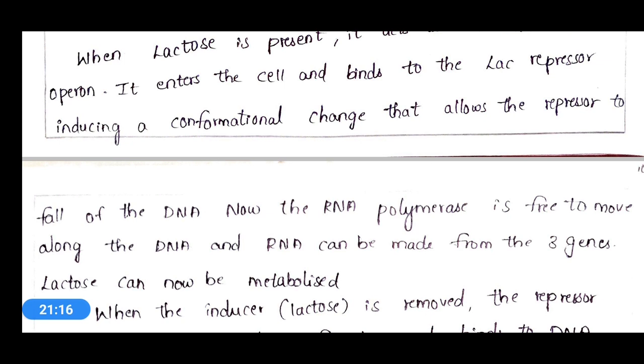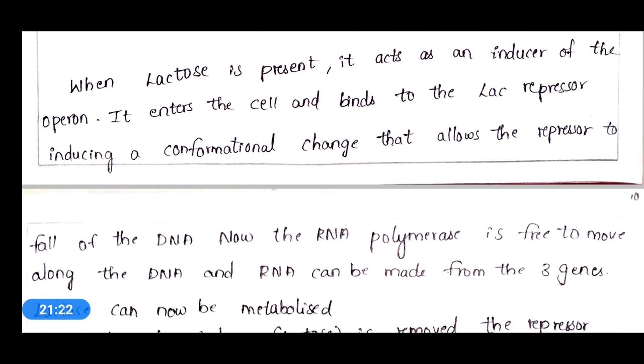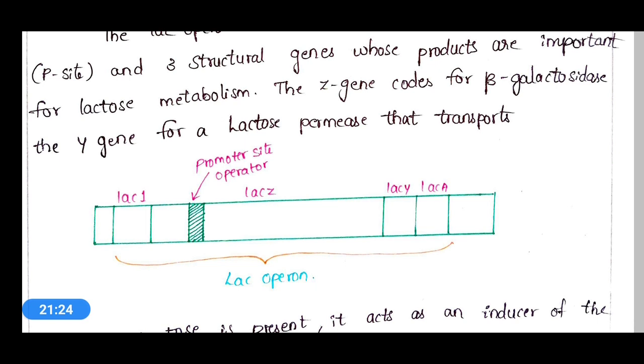Lactose can now be metabolized. So what is happening here? The Z gene will produce the beta galactosidase enzyme, and the Y gene will produce lactose permease.